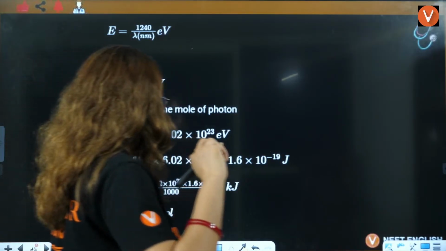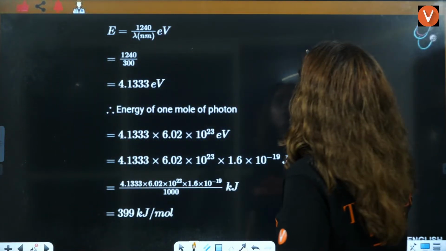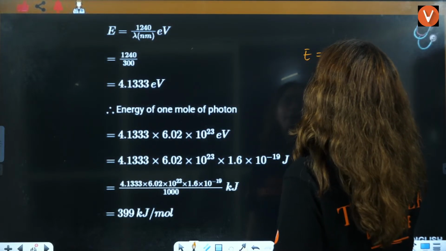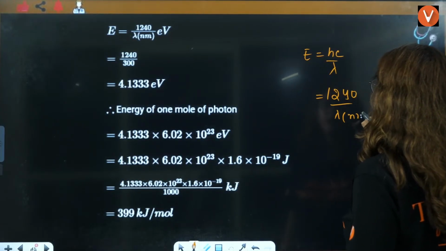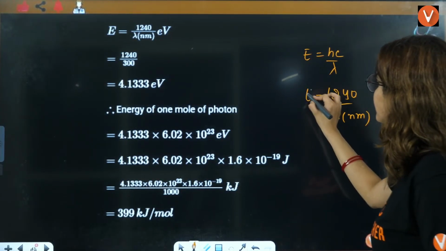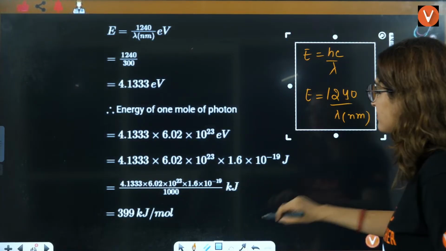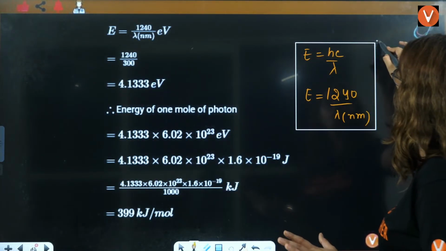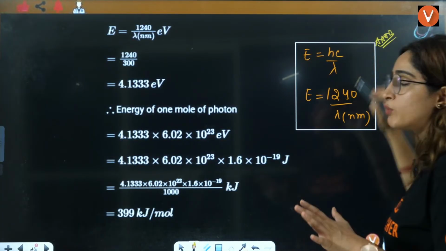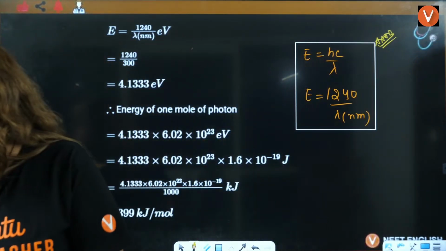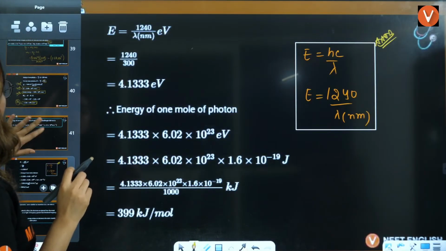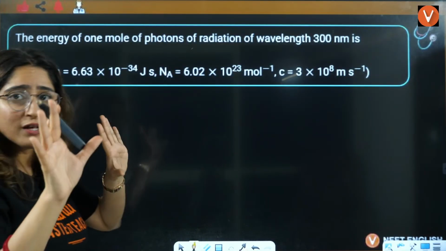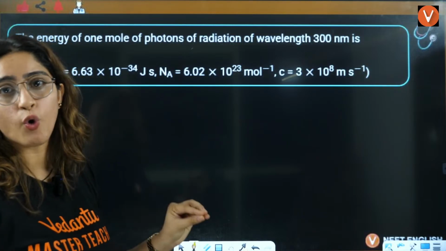And now this is important for you, that I told you that usually you have E is equals to hc by lambda, but you can just remember it as 1240 by lambda in case of nanometer, right? This is actually a direct formula, so that you don't have to do that many calculations in the exam. So to avoid the calculations, we have this particular formula. Now, when you put this value, I'm just giving you direct how to solve. Try to do the calculations yourself, right?